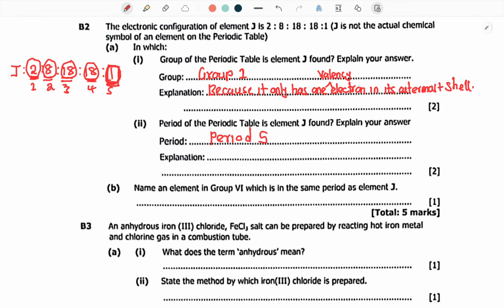What is the explanation? It's because it has 5 shells occupied by electrons. So you can say because it has 5 shells being occupied by electrons. Simple.